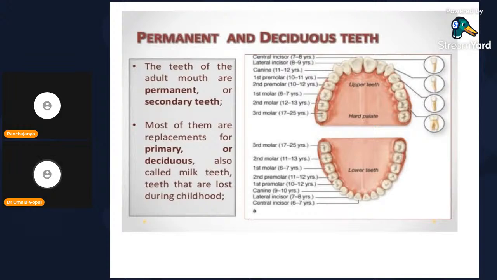So you can see the arrangement here: the central incisors, the lateral incisors, canine teeth, first premolar, second premolar, first molar, second molar, and the third molar. The third molar appears between 17 to 25 years, the second molar at 12 to 13 years, the first molar at 6 to 7 years. There is a slight difference in the upper and lower molars related to the eruption of the tooth.